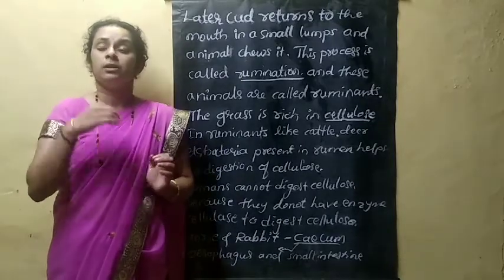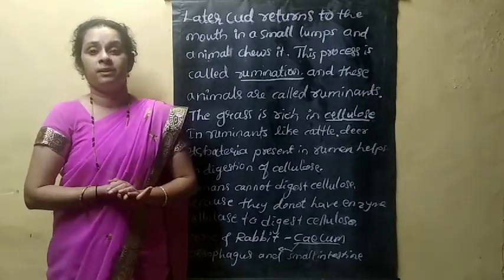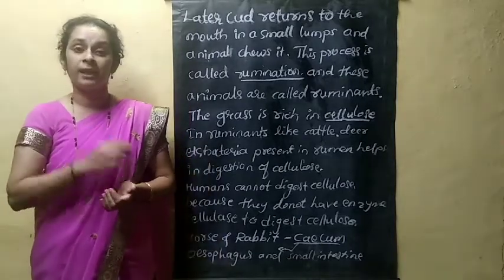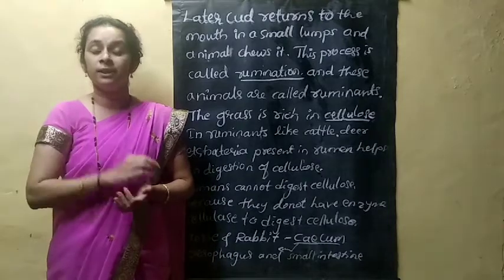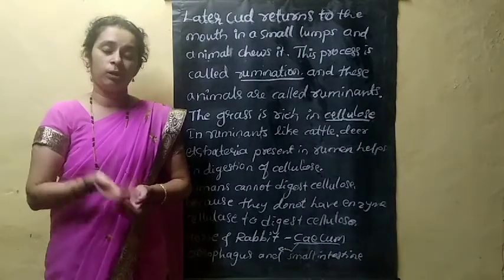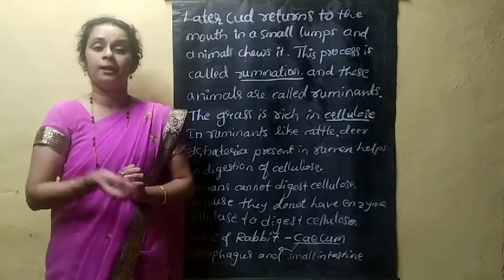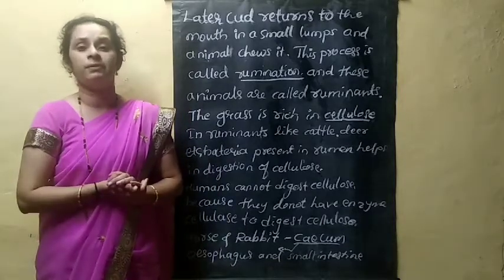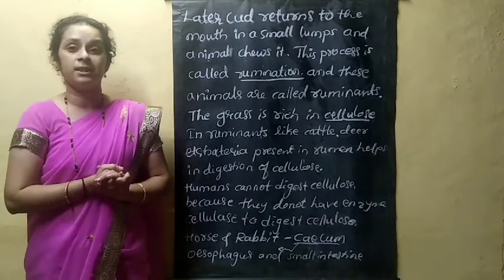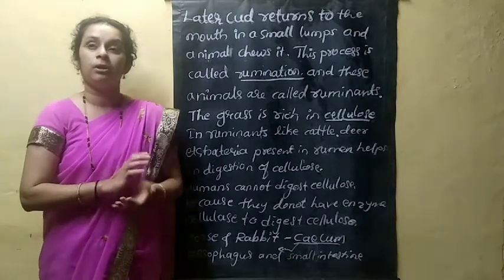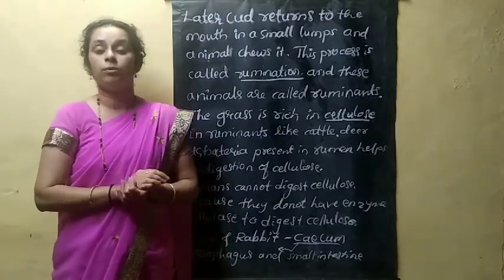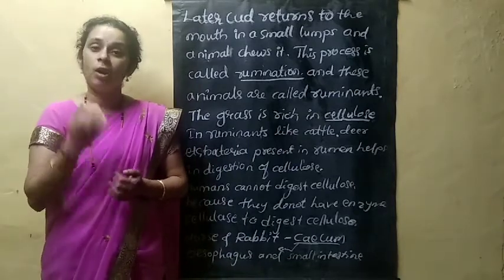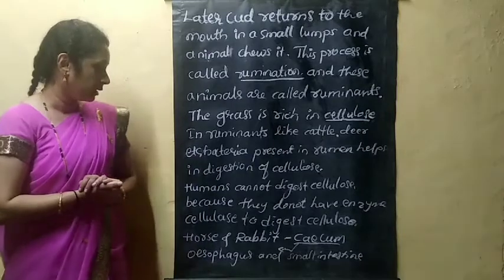But in human beings, cellulose is not digested. If you eat green leafy vegetables or other plant sources, they are not digested in the human body, because to digest cellulose a cellulase enzyme is essential, and that is not present in human beings.